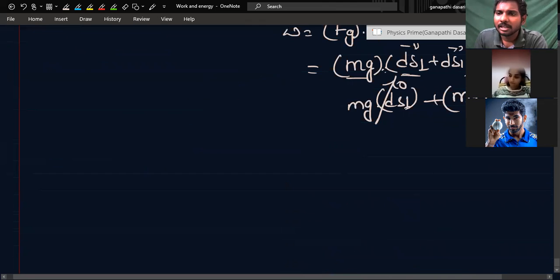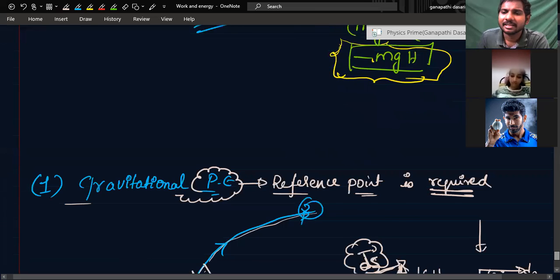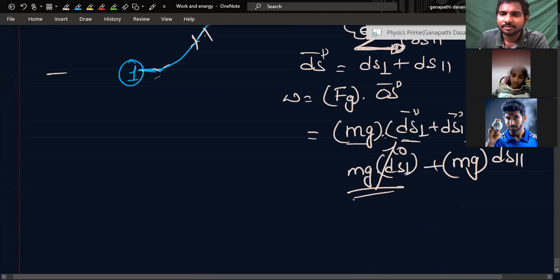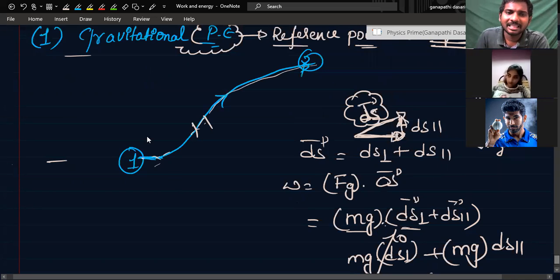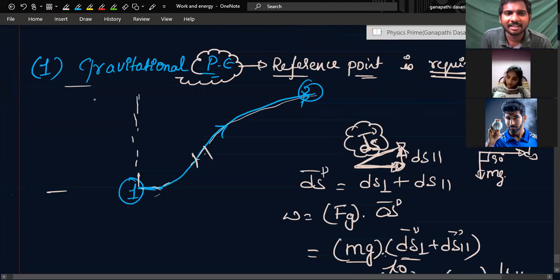If I integrate ds perpendicular, all components, work done is 0. If I integrate parallelly, mg is a constant force, right? Work done is equal to mg into integral of ds parallel from s initial to s final. So parallel, if I add all the distances, I will only get the vertical height or not? Will it depend upon this horizontal distance?